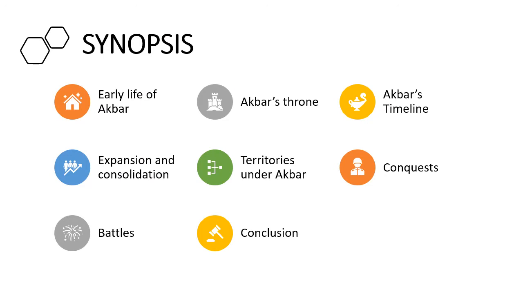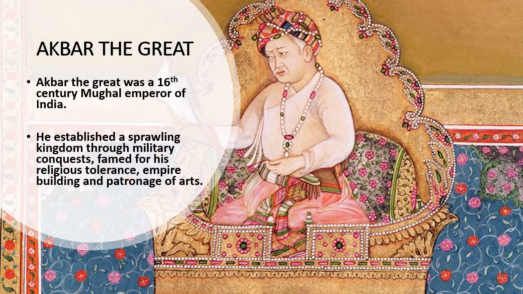The topics covered are Akbar the Great, early life of Akbar, Akbar's throne, Akbar's timeline, expansion and consolidation, territories under Akbar, conquests, battles, conclusion. Akbar the Great. Akbar was a great 16th century Mughal emperor of India. He established a sprawling kingdom through military conquest, famed for his religious tolerance, empire building, and patronage for the arts.